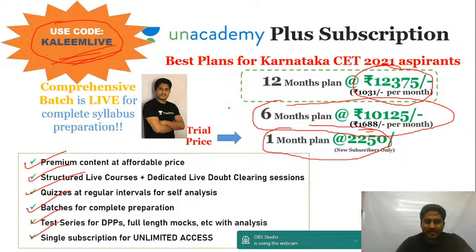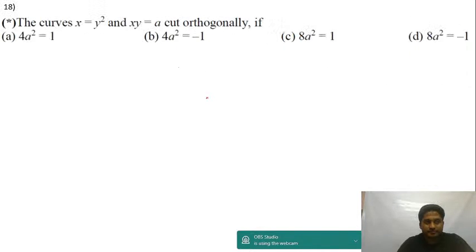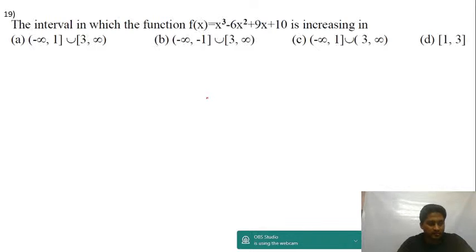Okay guys, this is session part 3 of PYQs of applications of derivative. I have done some 19 questions I guess in the first two sessions. We finished this. I'm supposed to start with question number 19. The intervals in which the function f of x is equal to x cube minus 6x square plus 9x plus 10 is increasing in.